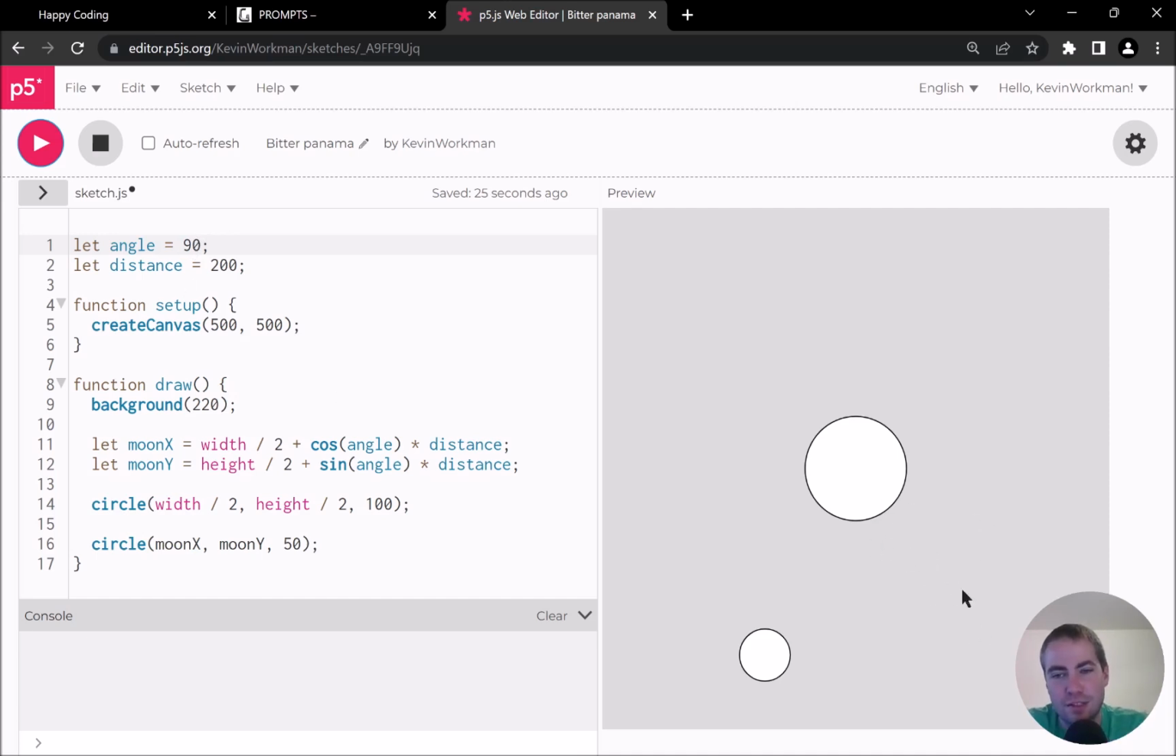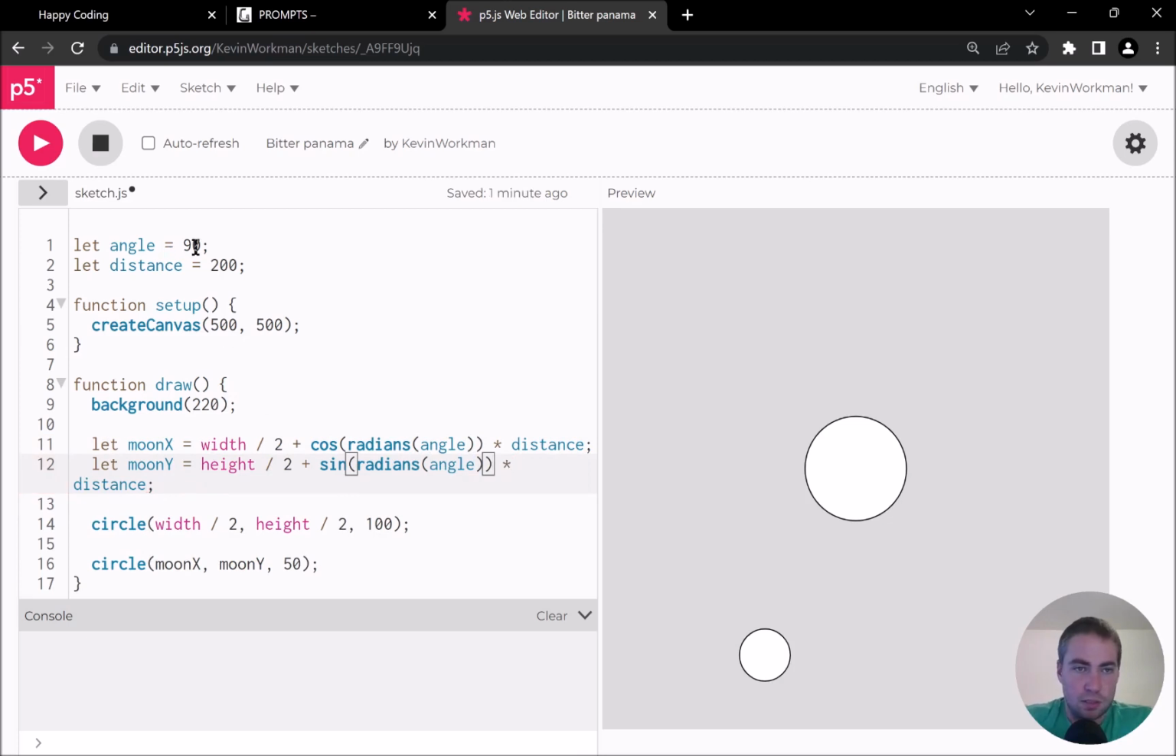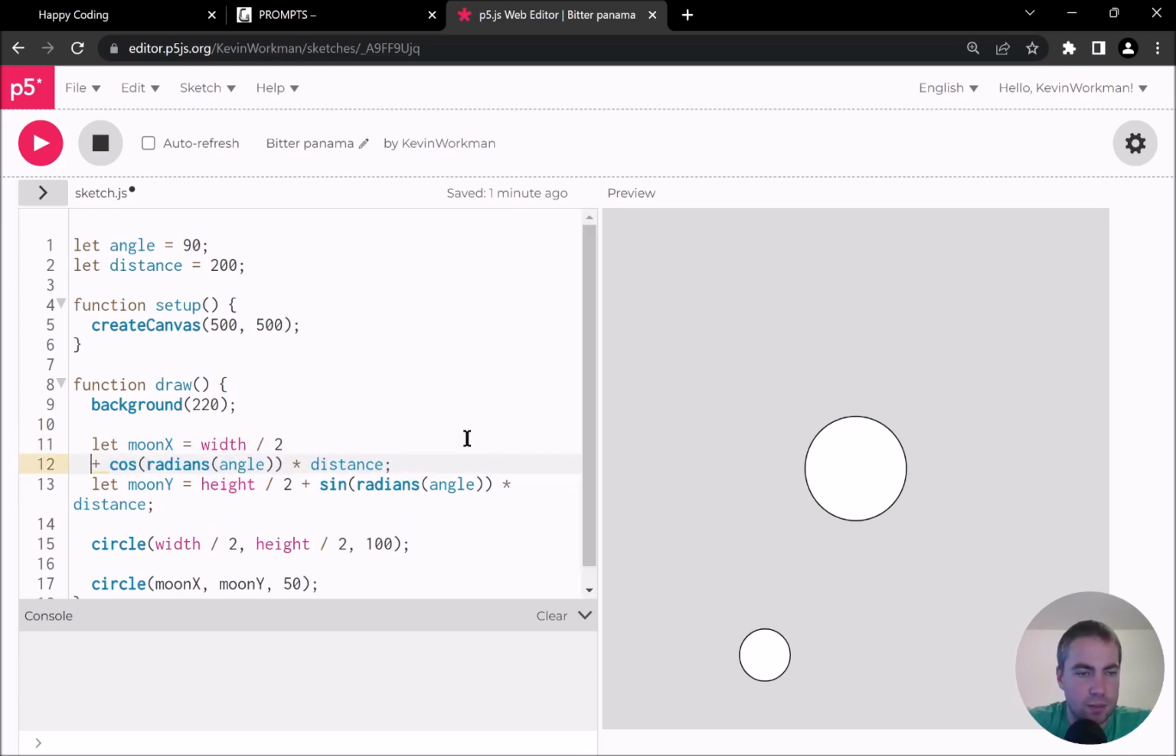It was at 45 degrees, but it's because this is in degrees and this takes radians. So I think I need to convert to radians first. The other way to do this would be to just use radians here, but I think I want this in degrees so that I can think about it in those terms rather than thinking about it in pi/2 terms. And as always, I'm going to fight with p5's formatting, but that's okay.